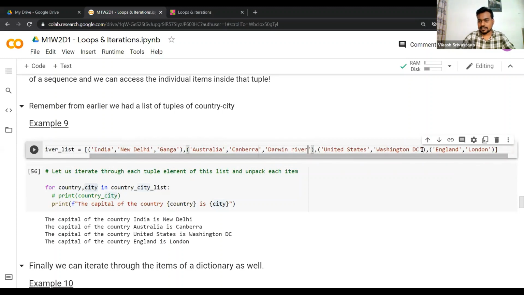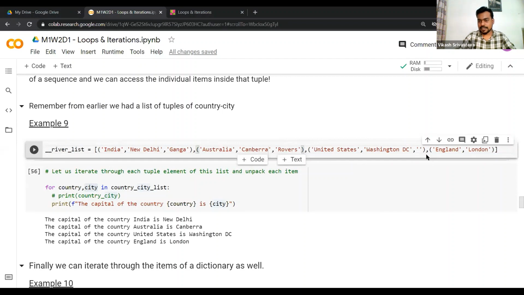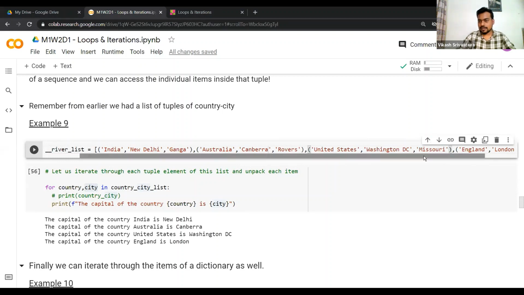And then in United States, maybe... Okay, Sanchita is, yeah. Can anyone tell me any particular river name in United States? Okay, Mississippi, or maybe I can write a smaller one, Missouri. And then in England we have Thames. That I know.